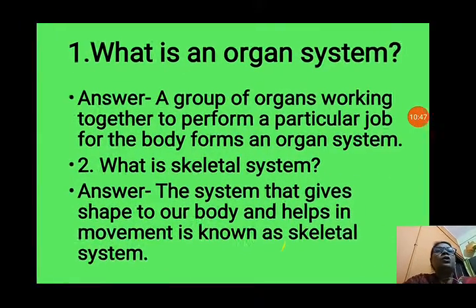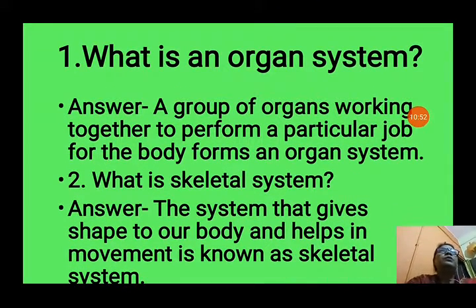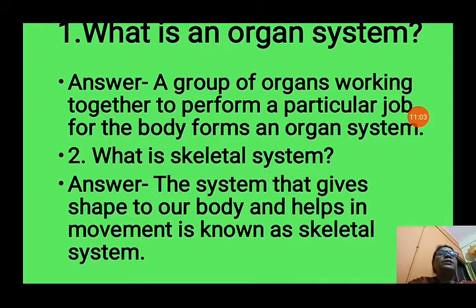Next is, what is an organ system? Some revision questions are also there. It is given for your revision. So first is, what is an organ system? We have seen already that a group of organs working together to perform a particular job for the body forms an organ system. As I have given the example of the digestive system, you can take another system also. In our digestive system, our mouth, stomach, esophagus, small intestine, large intestine, and anus are all working together to perform a particular job, that is digestion.